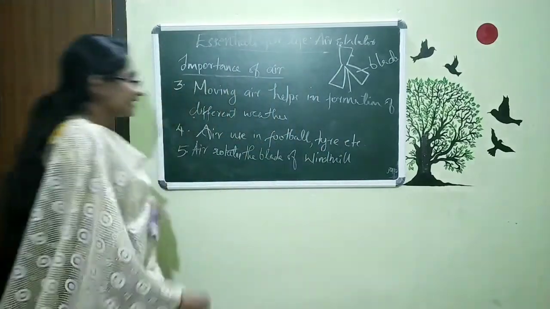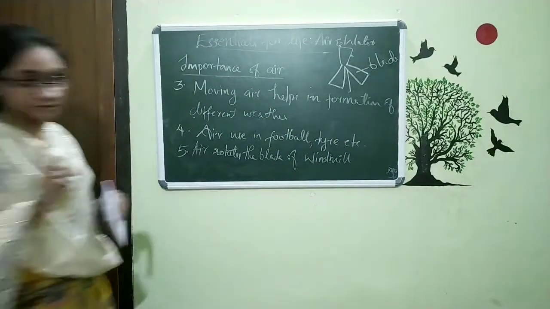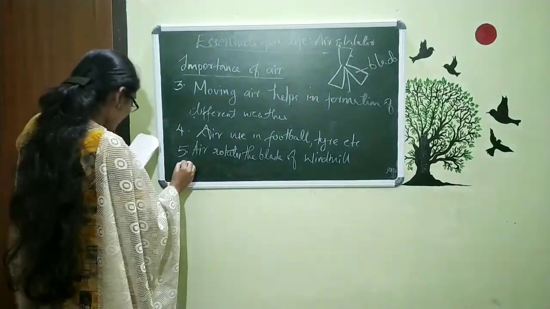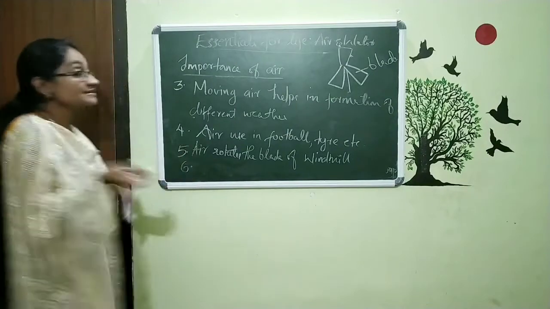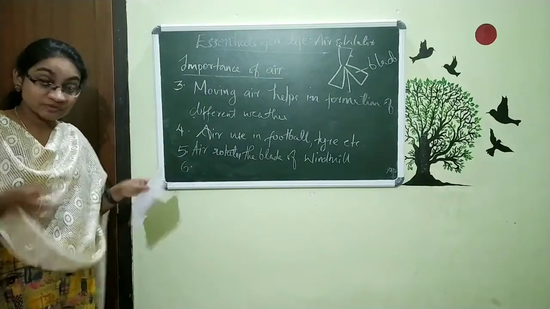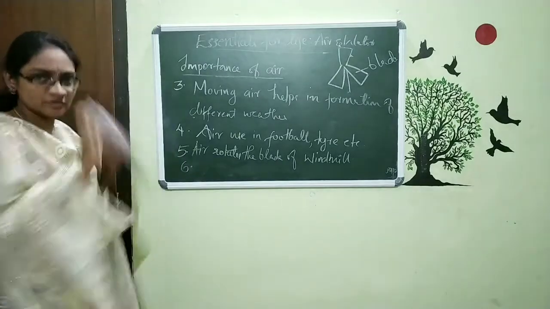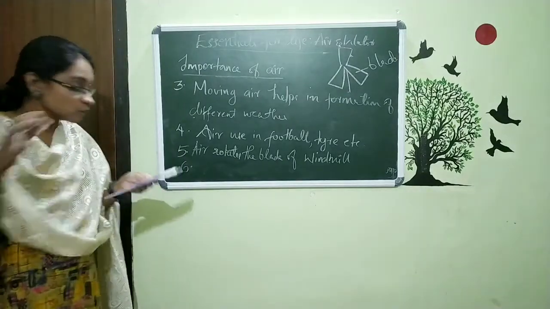That is the thing. The air rotates the blade of windmill. That is also one use or importance. Now the sixth point is this. This air moves the parachute, kite, etc. That means this is the movement of air. The movement of air will move